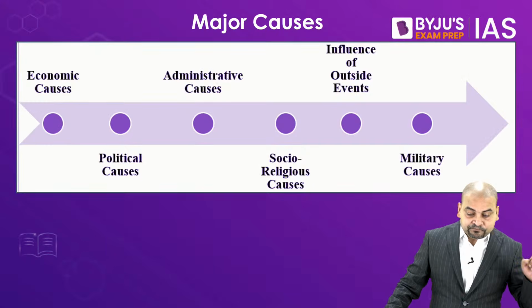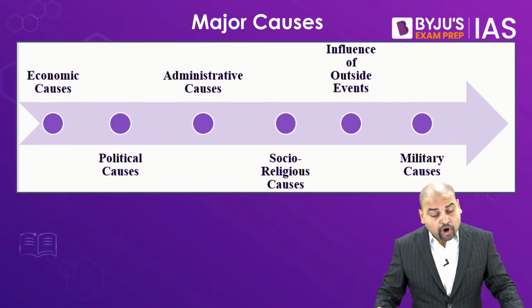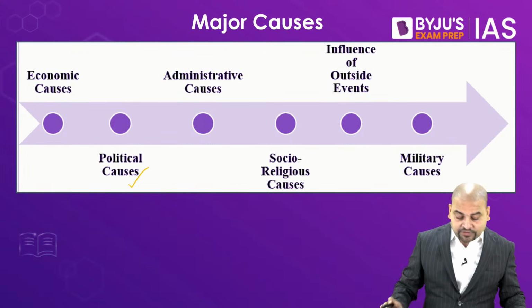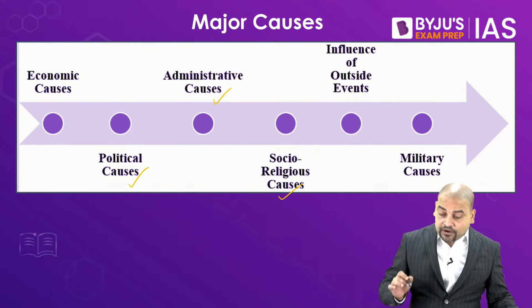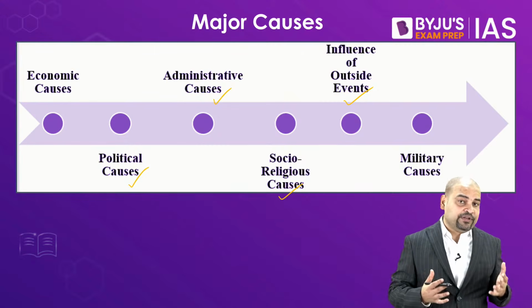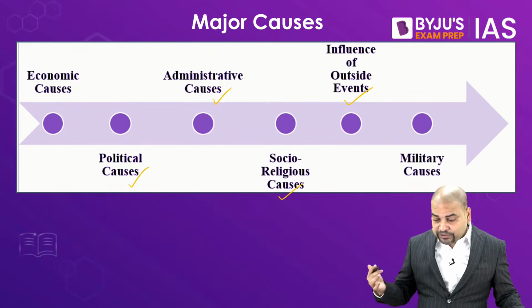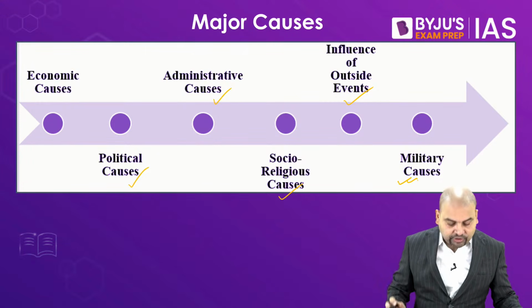First of all, there are economic causes, political causes, administrative causes, socio-religious causes. Of course, there are certain outside events which influenced this whole revolt, and we have the military causes.